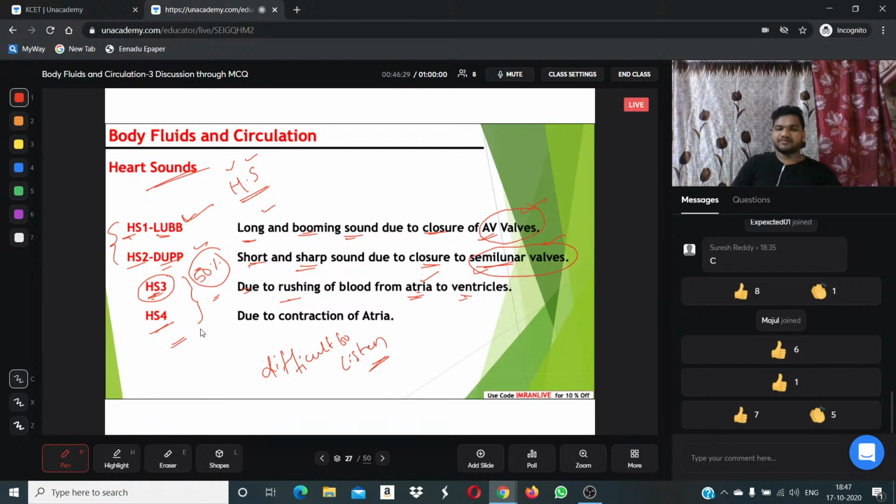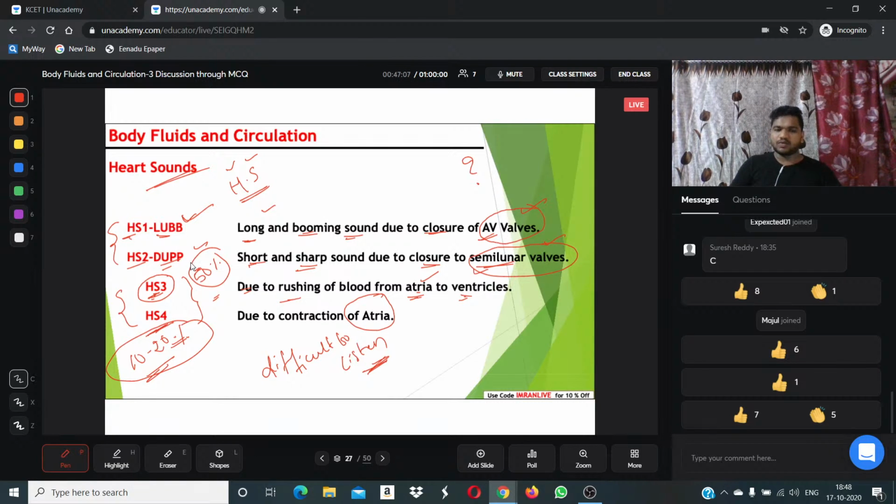heart sound 3. Then finally, the contraction of atria produces what we call heart sound 4, which also cannot be listened to. Only 10 to 20% of people may have heart sound 4. So heart sound 3 and heart sound 4 are not easily detected, but the lub and dub sounds can be easily listened to. Of course, 3 and 4 also.